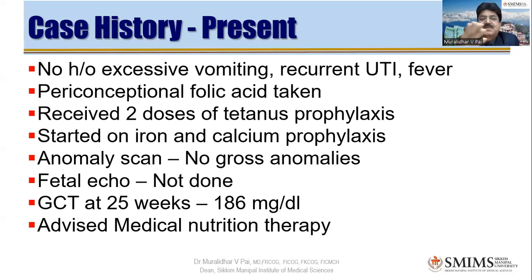Okay, we'll talk about that glucose challenge test a little later. Just wanted clarification. All right, they have done a DIPSI GCT, which is 186. What is your interpretation of 186 according to DIPSI? So she's definitely a patient of GDM, sir. She has glucose intolerance definitely. Do you think it is already late that they diagnosed this at 25 weeks? Which is the best time to do this?